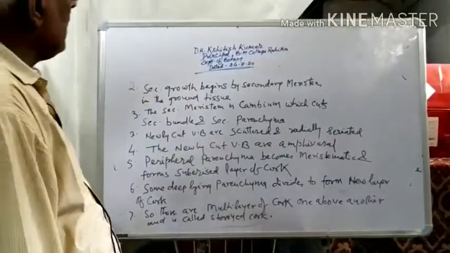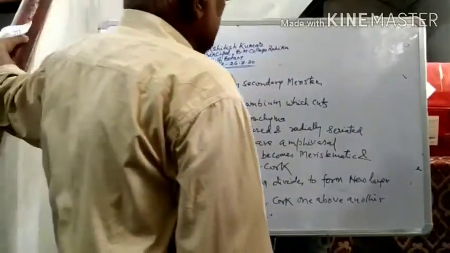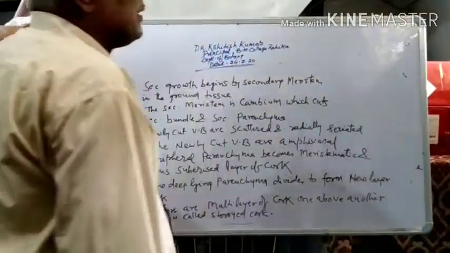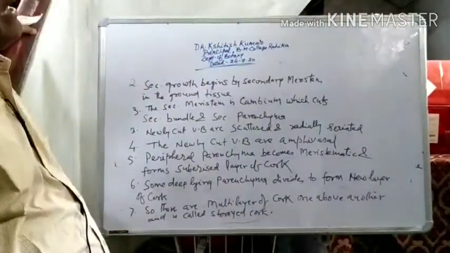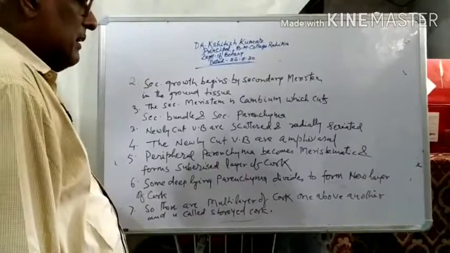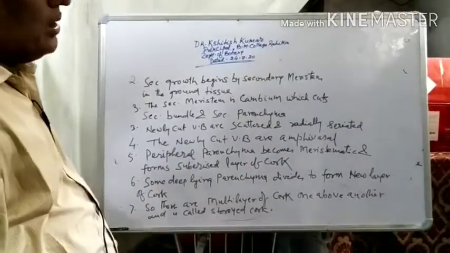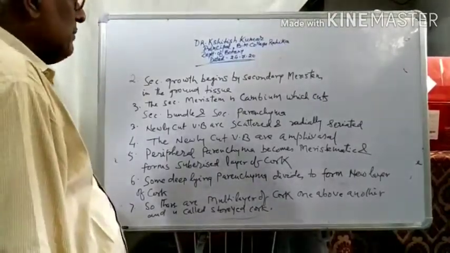So we have completed all about the anomalous type of secondary growth, occurring in dicot stem, dicot root and monocot stem.